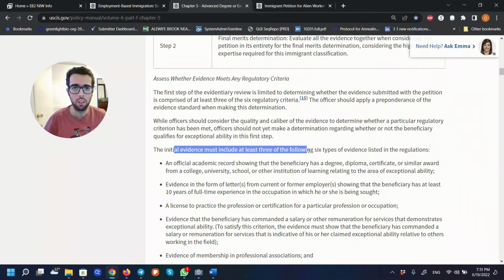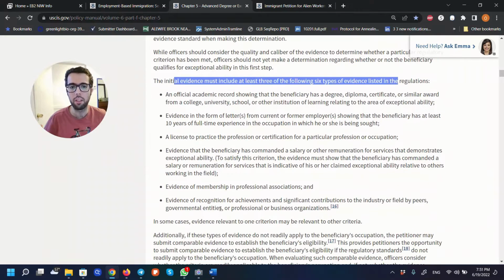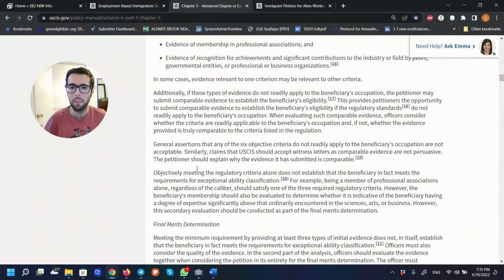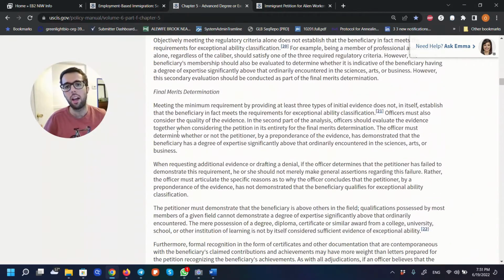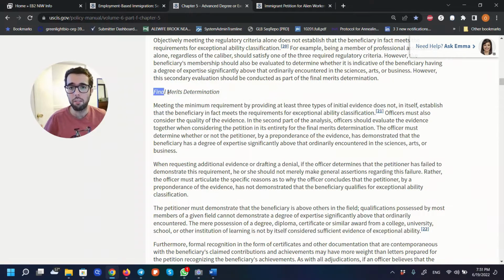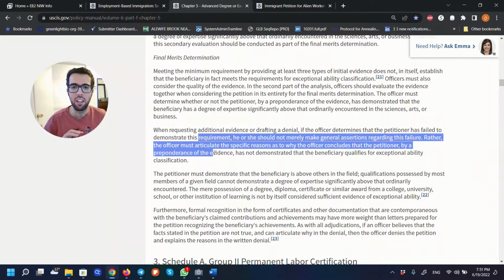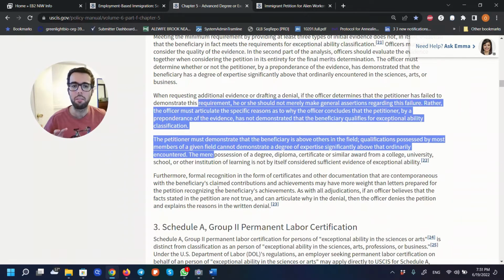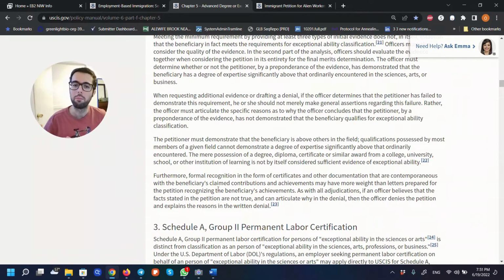You can read about the criteria that they will be looking at, and this is on multiple official websites, but here it is as well, and it will even go into detail on what they mean by final merit determination. So in that table that I showed up there, it gives you a brief summary, but here they actually provide a very thorough explanation of what they mean.